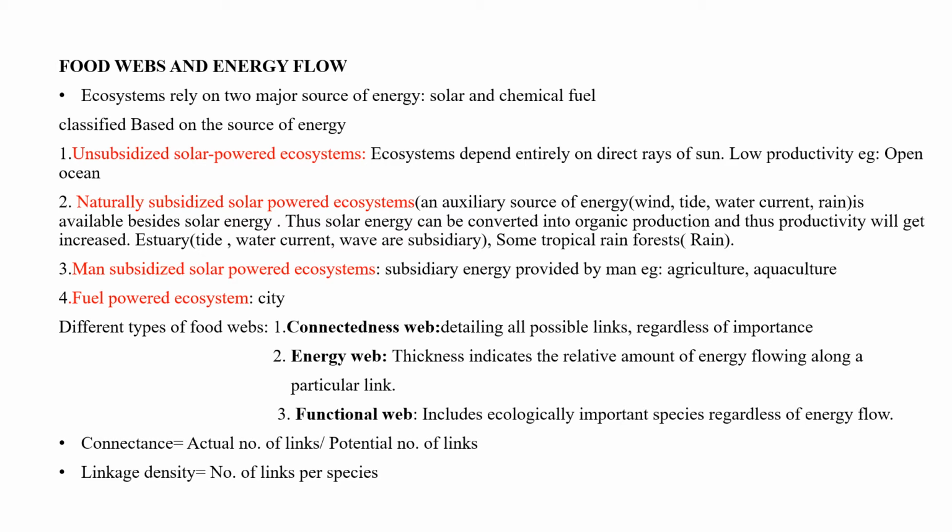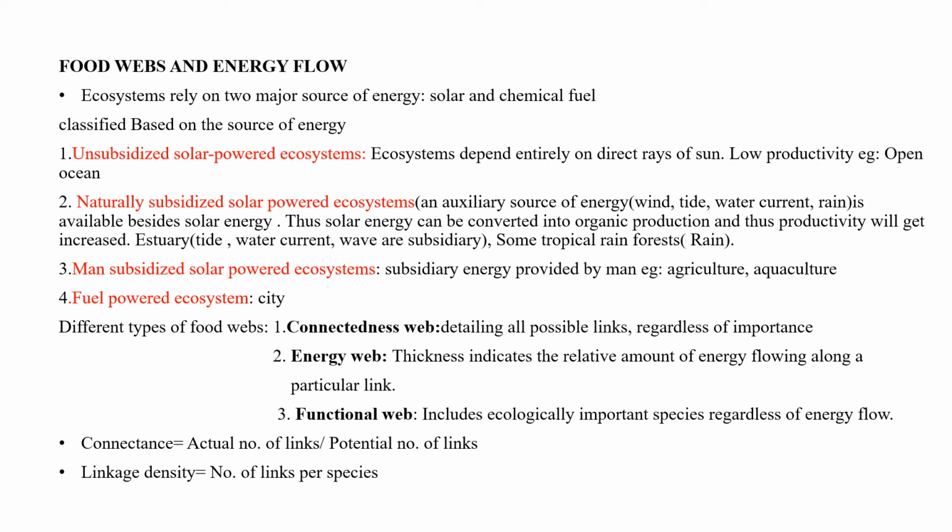Connectedness web, detailing all possible links regardless of importance. In the case of all possible links, any organism can eat any other organism, but prey doesn't eat predators. Energy web, based on energy: the thickness of the web indicates the relative amount of energy flowing along a particular link. Functional web depends on important species and includes ecologically important species regardless of energy flow.